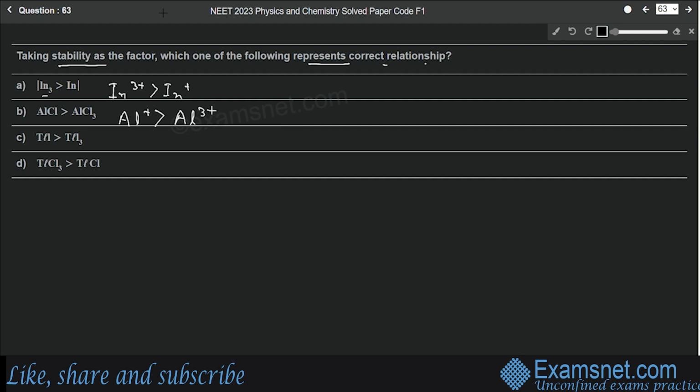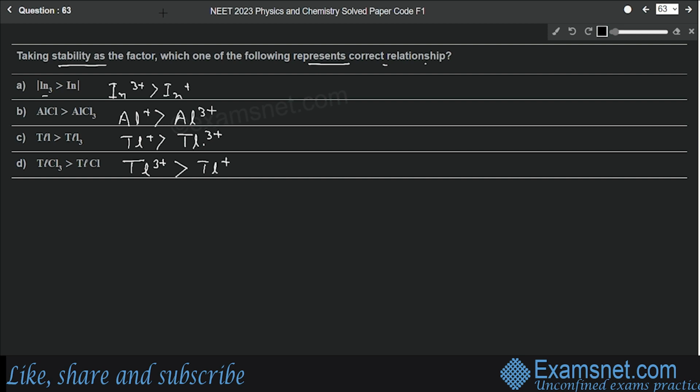In the third one, thallium + is more than thallium 3+, and the last one is just the opposite: thallium 3+ has more stability than thallium +.